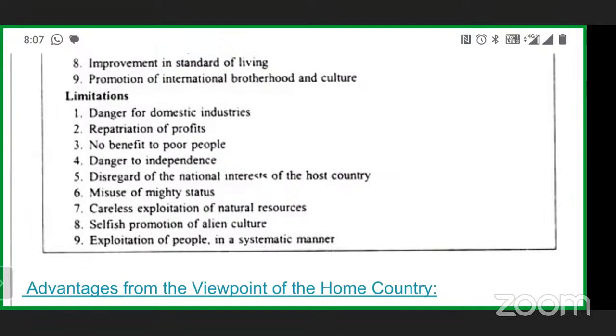Danger to the independence. In the same way, if you keep in mind, in the 18th century the Britishers came to India to sell their product, not to rule over India. They came to sell their product, but one time came when they became the rulers of India.